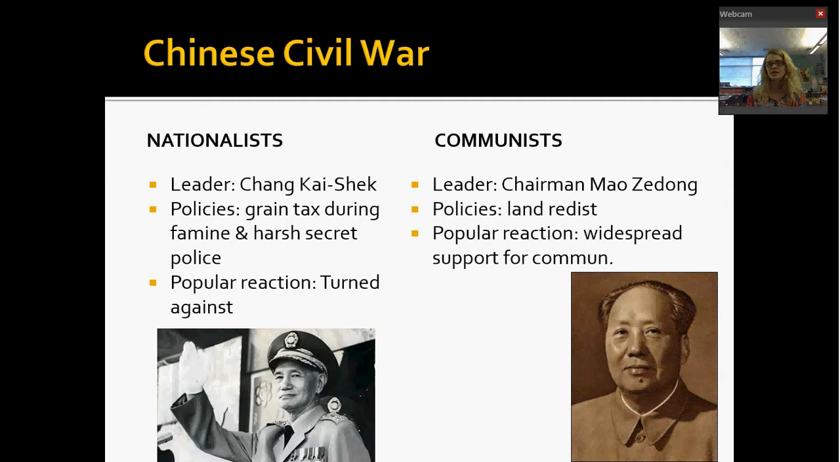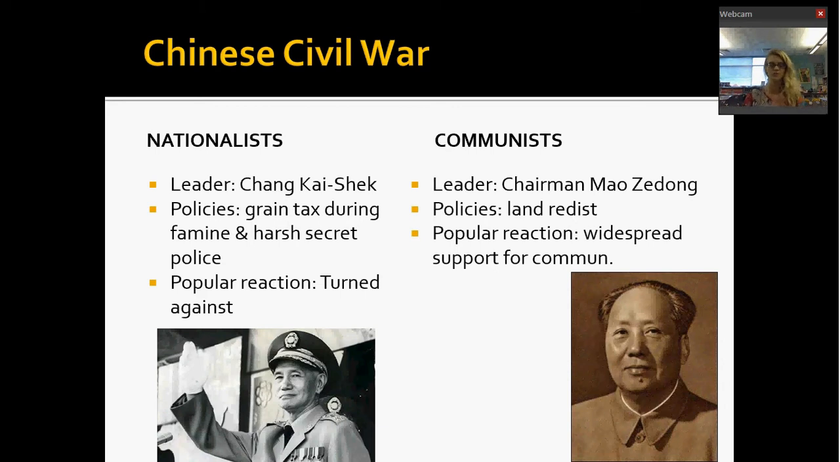What he says is that there is too huge of a distribution between the rich and the poor in China. So what we need to do is redistribute the land of China so that everybody has the same amount of land and the same amount of wealth. Well, those opinions are pretty popular, especially given the conditions in China at the moment. So widespread support starts to go towards communism. So there's going to be a civil war in China between the nationalists and the communists.